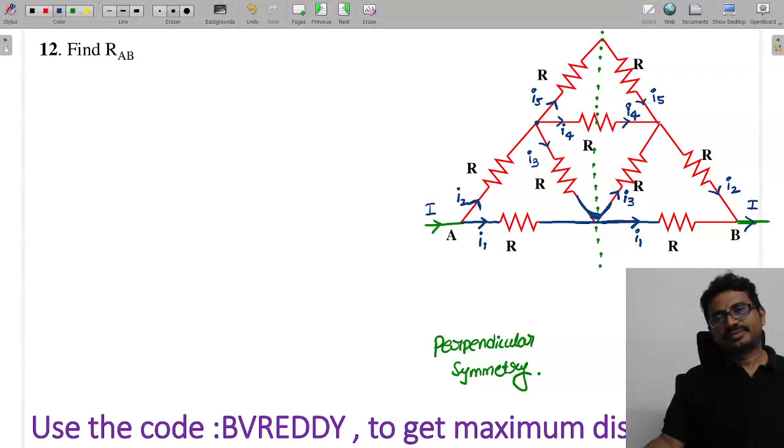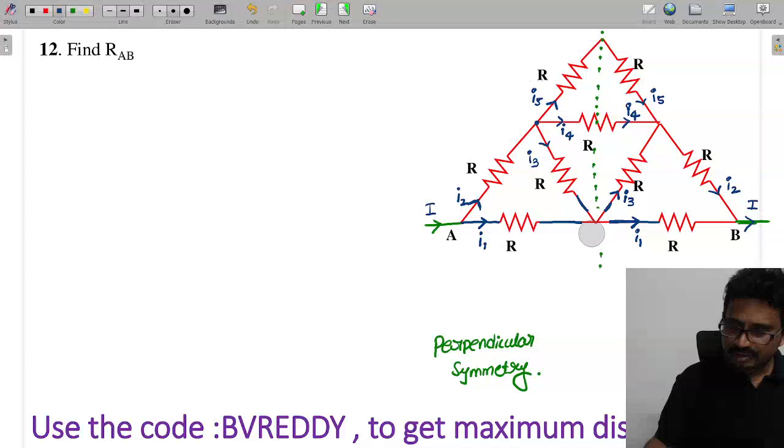Yes or no? So even though a connection seems to be there, there is no use of that connection. It doesn't affect anything, because there is no flow of current. That is a dummy connection. Can I remove that connection? By removing it, I can redraw the circuit. So tell me now.